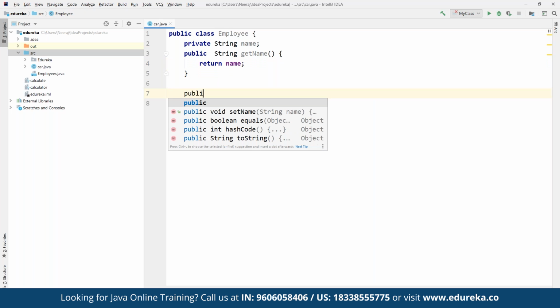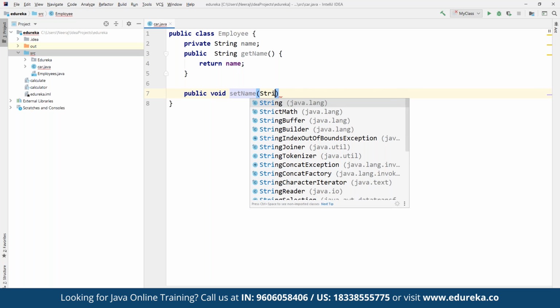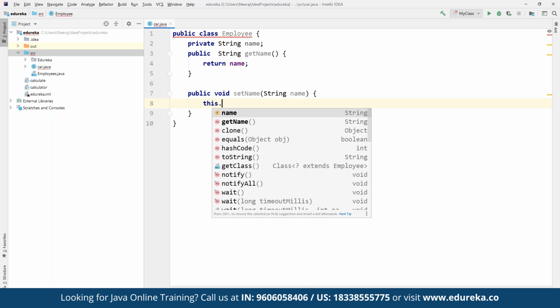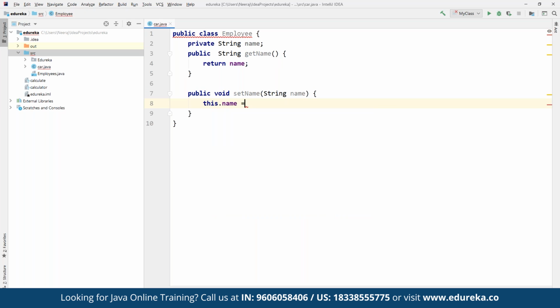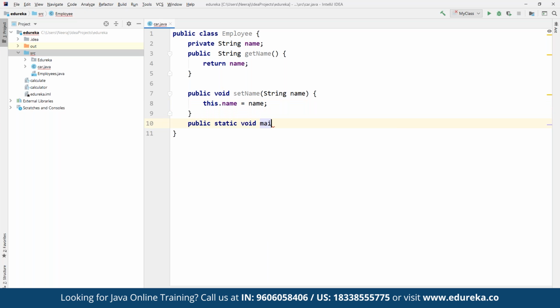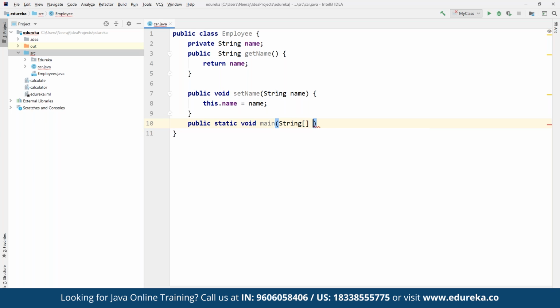And we create a public void setName where we take a String name parameter, and then we set this.name to name itself. And then towards the end, we can define public static void main with String args.